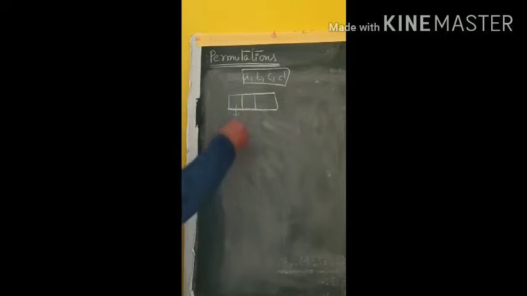In the other way, same as we proved in the theorem, the first place we can fill in 4 ways, the second place we can fill in 3 ways, because the object which is used here cannot be used here. The third place we can fill in 2 ways. So 4 into 3 into 2, which is nothing but 4P3 itself. Simple.